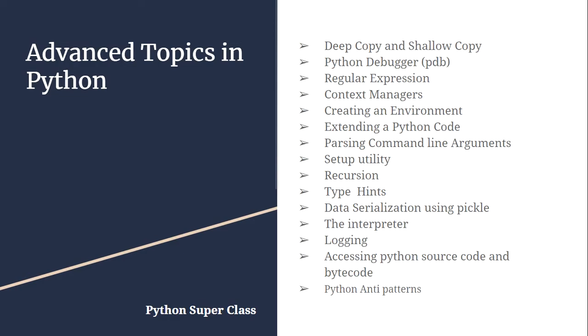Then we'll also move to the advanced topics in Python, where we will see deep copy and shallow copy, Python debugger, regular expressions, context managers, how to create an environment, how to extend the Python code, how to parse the command line arguments, how to package your code in terms of setup, how to work with recursion. We'll also talk about type hints, data serialization, logging, and accessing the source code and bytecode. Also, we'll talk about the Python entity patterns.